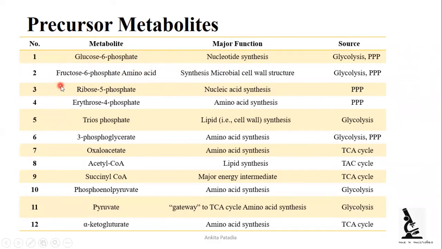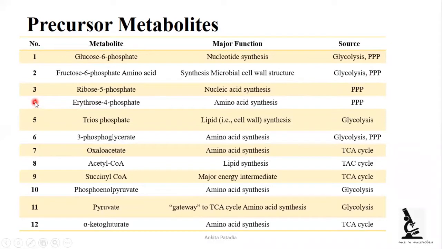Now second is fructose 6-phosphate. It plays an important role in the synthesis of microbial cell wall structure, meaning the cell wall structure requires this metabolite, and it is produced by glycolysis and the pentose phosphate pathway.